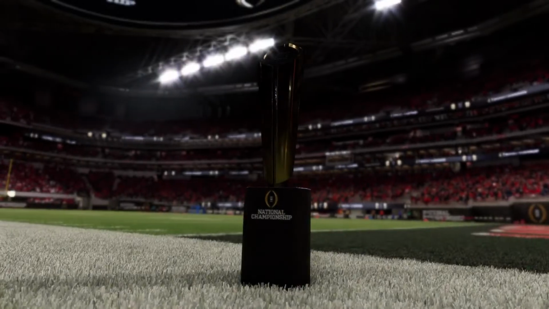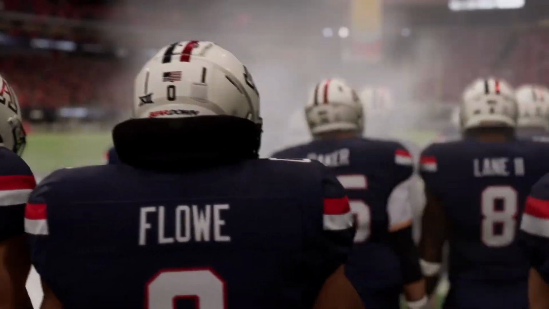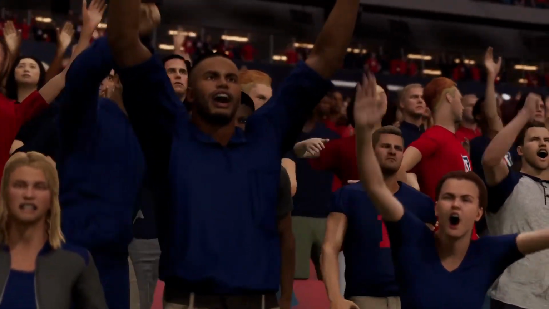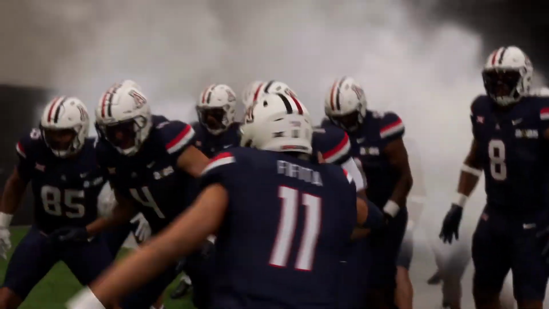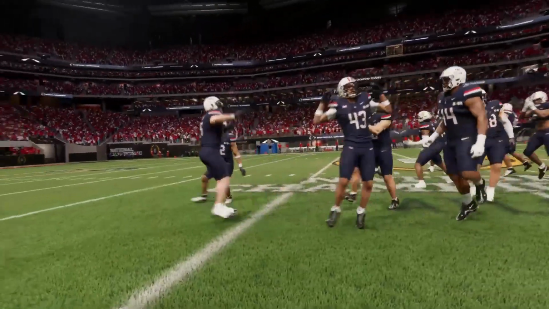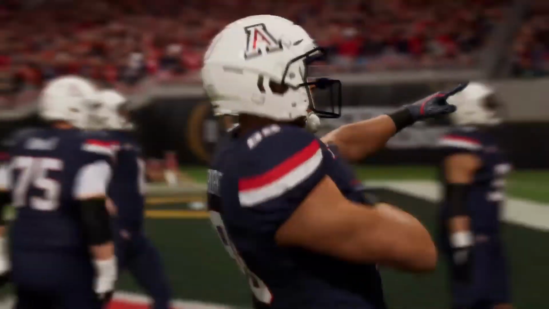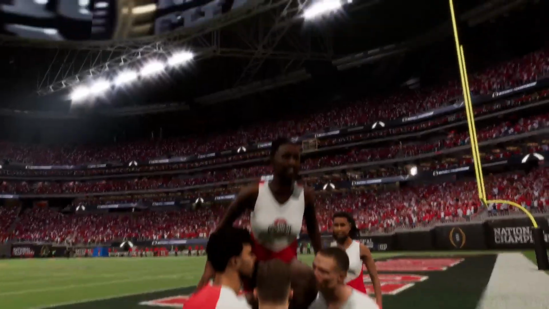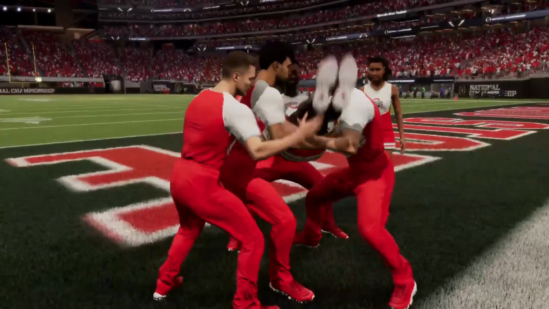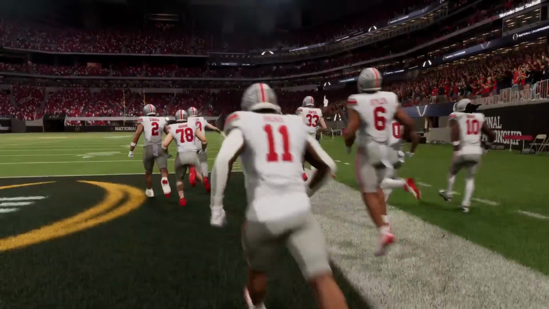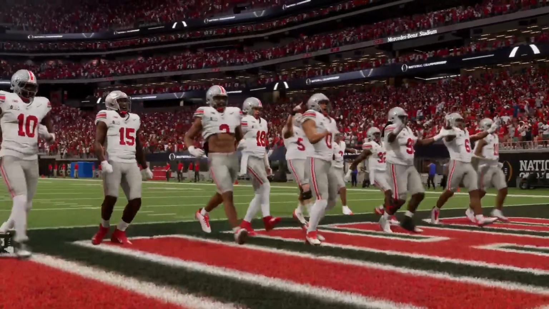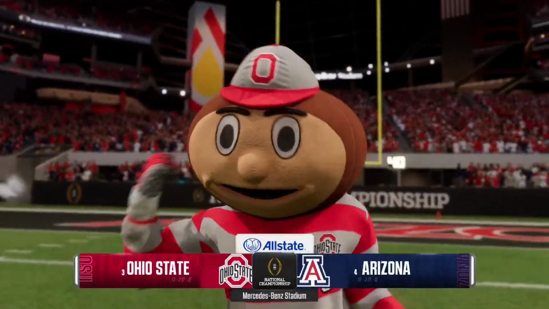Welcome, everyone, to a piece of college football history as we crown this season's national champion. There's been so much that's gone into getting here, twists and turns, and now it builds to this, the battle for supremacy. And what a matchup this is. Two survivors of the expanded college football playoff grind, two of the top 4 seeds when it all began. Both sides have been challenged and pushed all year and through the playoff. Now it's time to find out who can take that final step, as we'll see the number 3 seed in this playoff, the Ohio State Buckeyes, taking on a squad from the Big 12, the Arizona Wildcats.